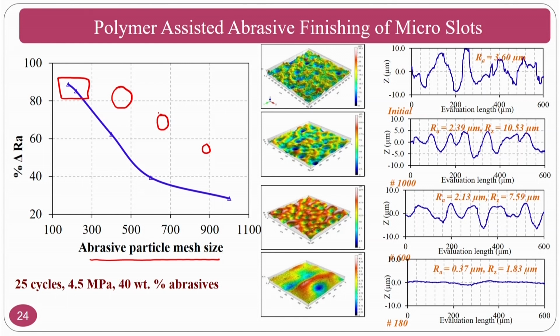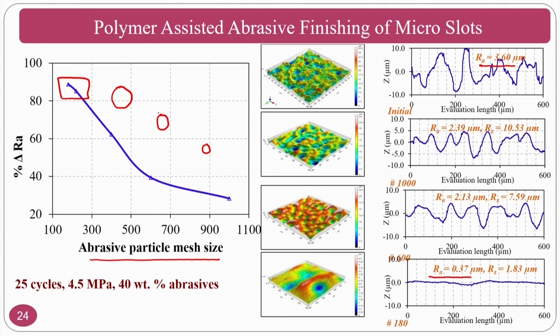That is why, if you have a bigger size particle, not too big, but if it is 180, 220 or something, what will happen? This will have multiple cutting edges, and these cutting edges try to finish the surface peaks. You can see here the surface roughness is 3.6 and it is improved to 0.37, and you can see the gradual change of the surface.